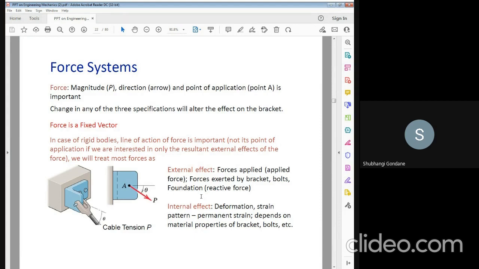So what is the external effect? The external agency or external force which is applied on that bracket or bolt is called an external effect. And the internal deformation and the stress generation, which depend on the material property, is called an internal effect. And that all comes in the force system. The force system gives the resultant with respect to the external effect and the internal effect.